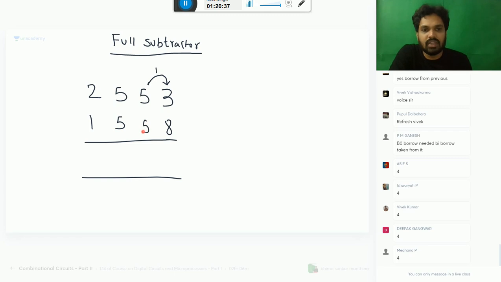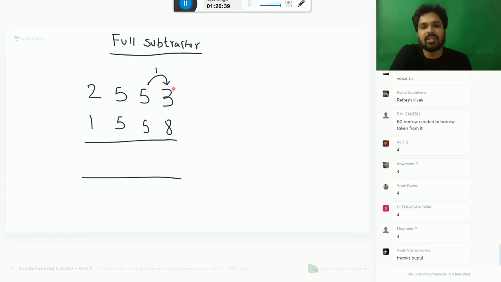He has given here, then 10 comes, 10 plus 3, 13 minus 8 is 5. So 1 is given, he is left over with 4. 4 minus 5 cannot be done. You should take 1 borrow from here.